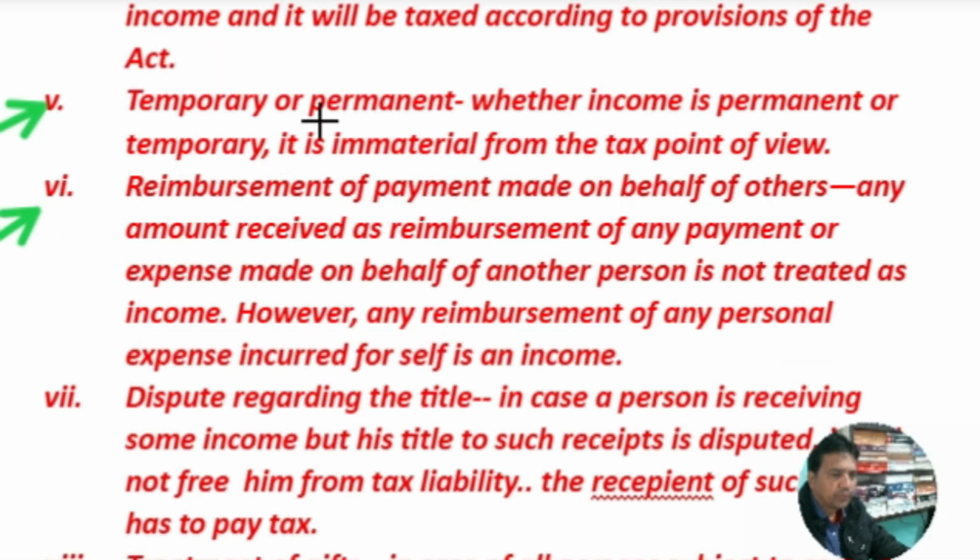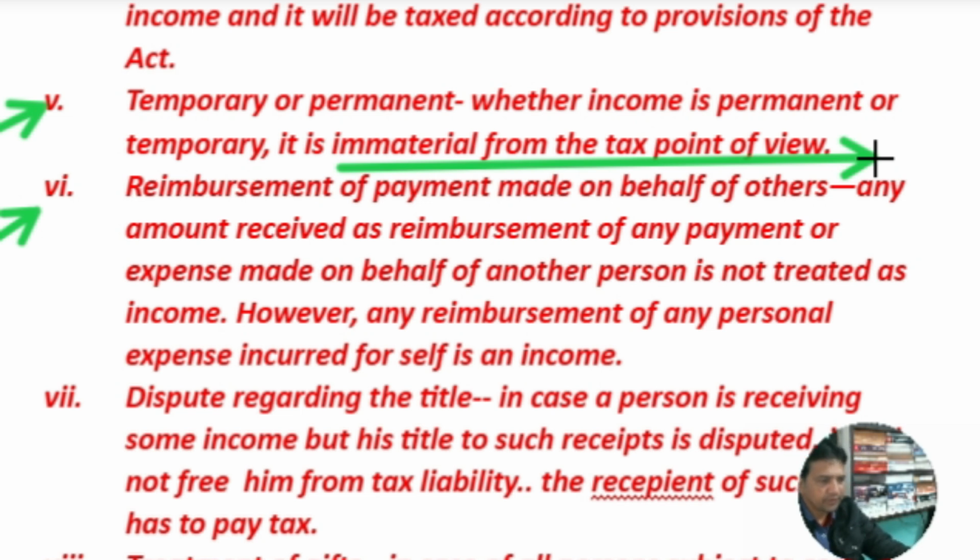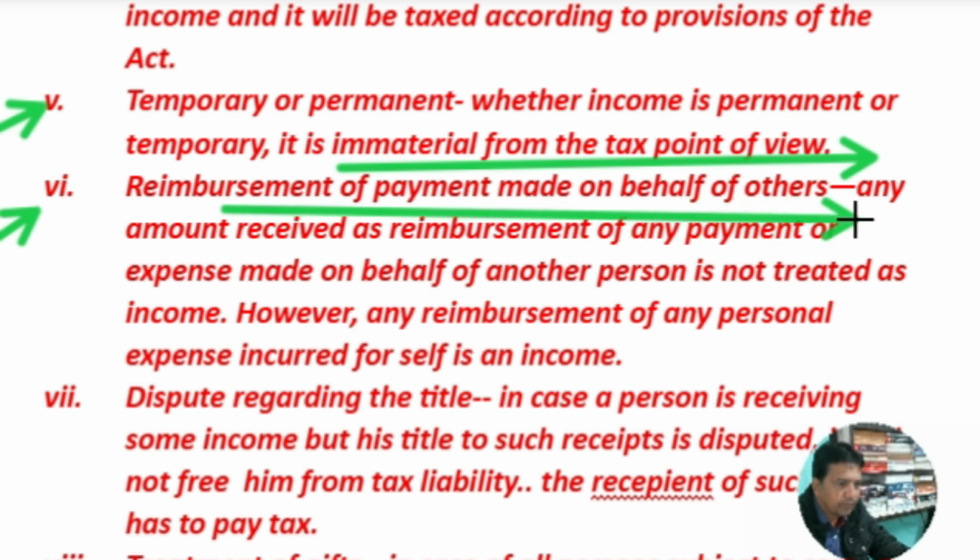Income may be temporary or permanent. Whether income is permanent or temporary, it is immaterial from the tax point of view. Income earned from a temporary source is also taxable, like income from joint venture business or temporary business, and it is chargeable to tax.